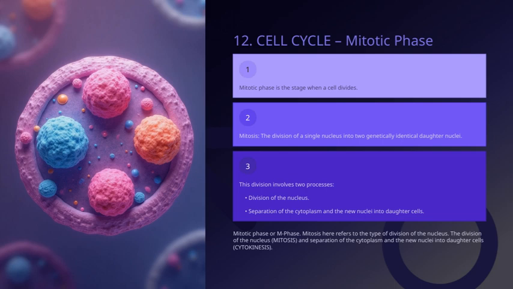The mitotic phase is the stage when this cell division really kicks into gear, allowing the cell to produce two new, identical cells. Connecting this to the bigger picture, the mitotic phase is essential for growth, tissue repair, and overall cellular reproduction within the organism. Without this precise division process, proper development and maintenance of tissues wouldn't be possible.